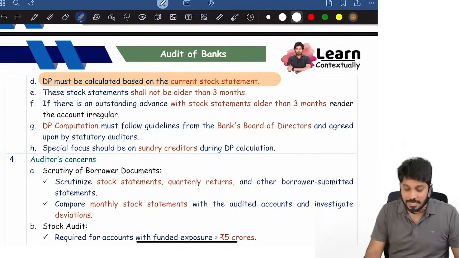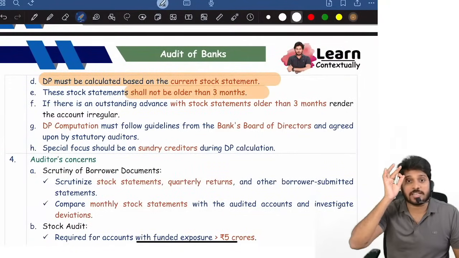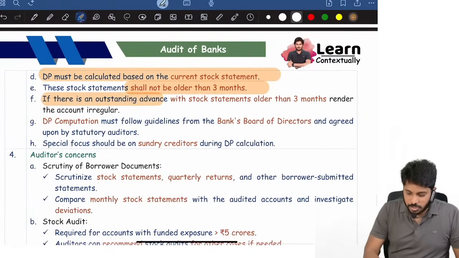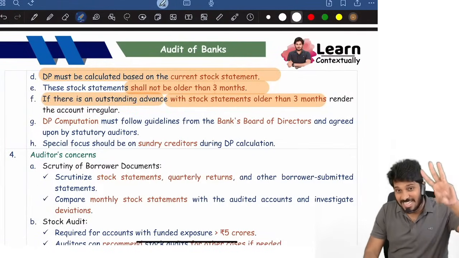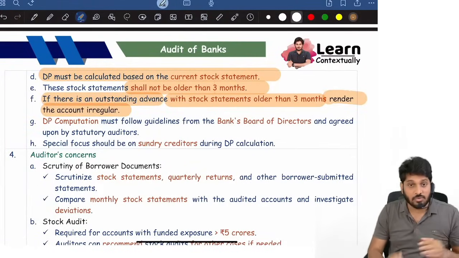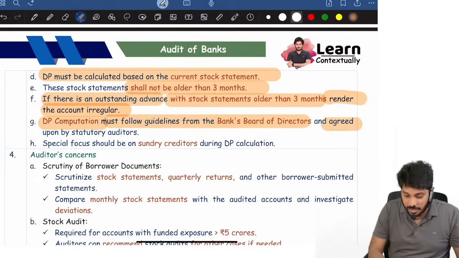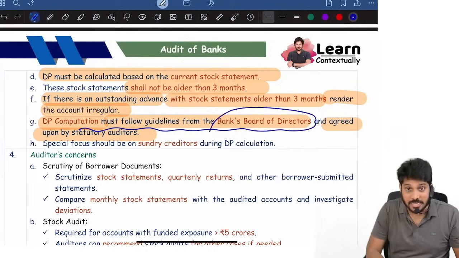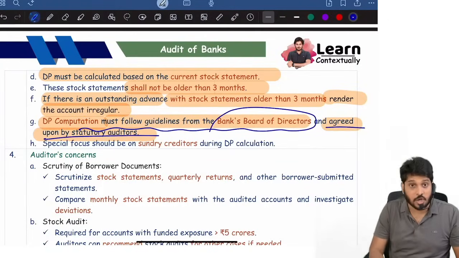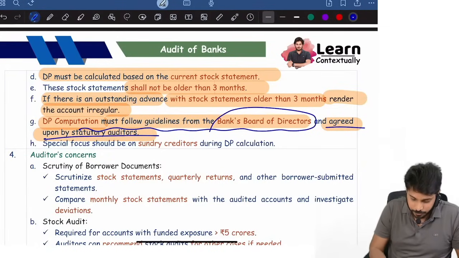Drawing power must be calculated based on the latest stock statement. The stock statement shall not be older than 3 months. If there is an outstanding advance with a stock statement older than 3 months, then the account is treated as irregular. It is classified as NPA. DP computation must follow guidelines from the bank's board of directors and agreed upon by statutory auditors. Remember, DP guidelines are decided by the bank's board of directors, and the auditors have to agree upon them.